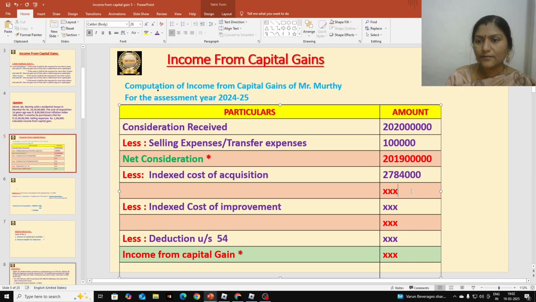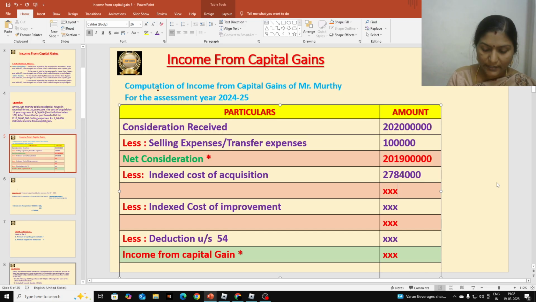Okay. Next, we are going to deduct that from the previous value, that is net consideration. So, how much we get? Let us see. We get 19 crores 91. Okay, let me calculate once again.